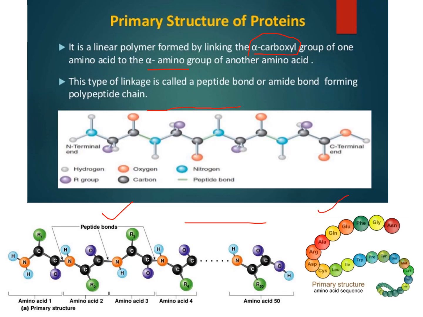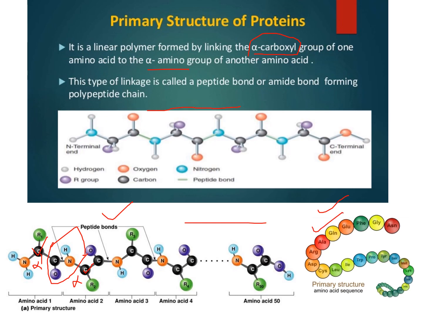So these are the linkages between the alpha amino group of one amino acid and alpha carboxyl group of another amino acid. So already we have learned why we call it alpha amino group, because it is attached to the alpha carbon. So this carboxyl group is also attached to the alpha carbon or acidic carbon, that is why we call it alpha carboxyl group. So when the bond is formed between the alpha amino of one amino acid and alpha carboxyl group of another amino acid, they will form a peptide bond. So they will form a linkage or chain kind of structure by joining all these amino acids.